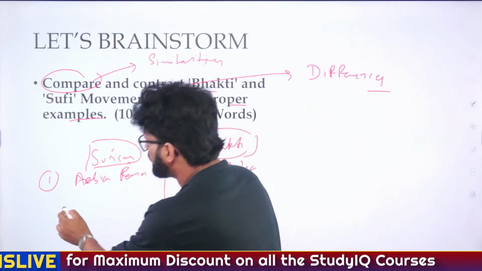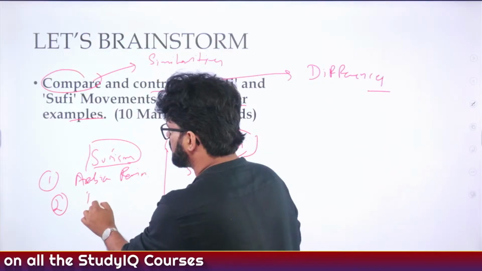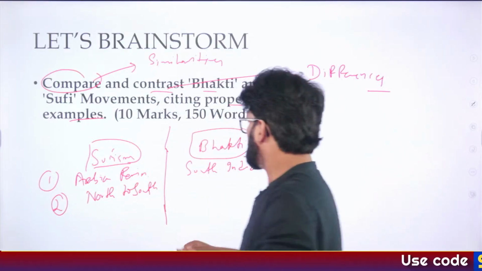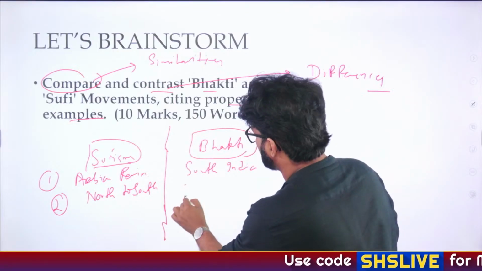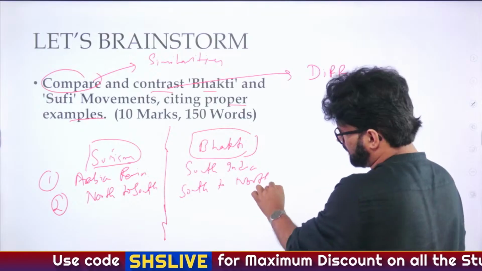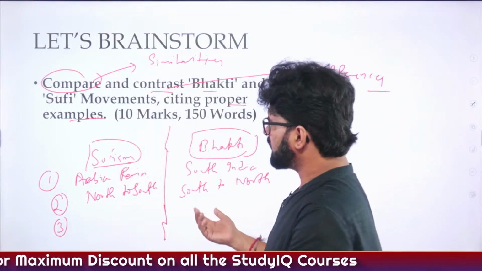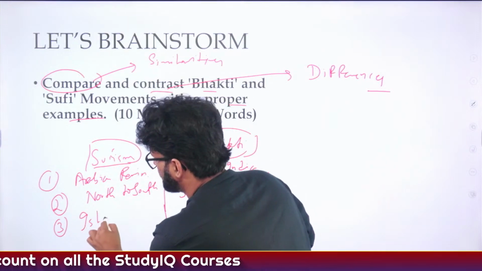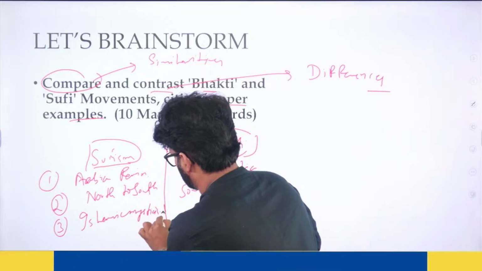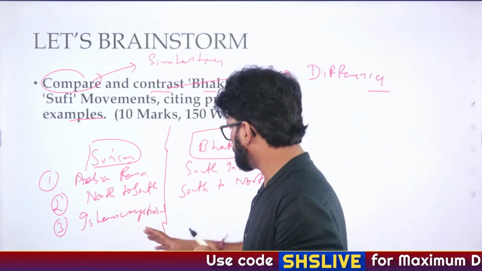If we talk about Sufism, it moved from north to south. It initially came to North India, and from there it went to the south. And the Bhakti movement went from south to north. It initially started in South India and went to North India. What else is different? Sufism is an Islamic mysticism movement.